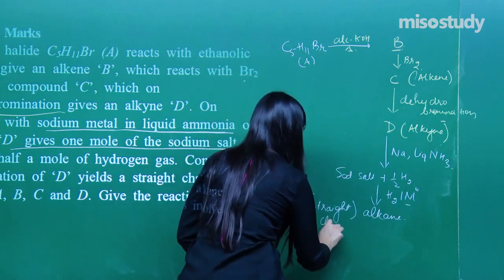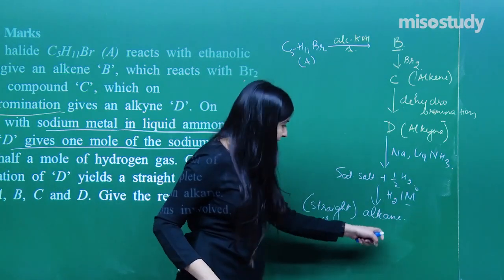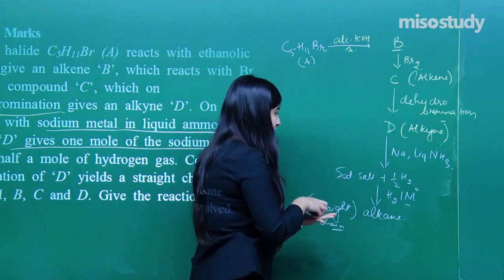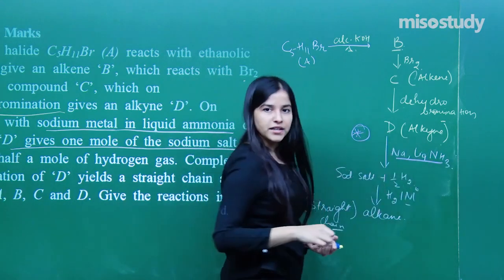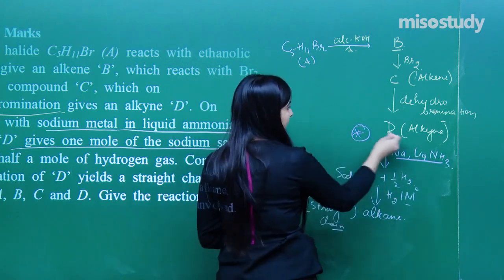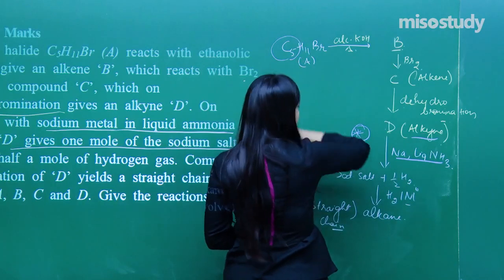Since this is a straight chain alkane, what hint do I get from this reaction? Na in liquid NH3 we use in the case of alkynes. Yes, this is an alkyne having 5 carbon atoms.